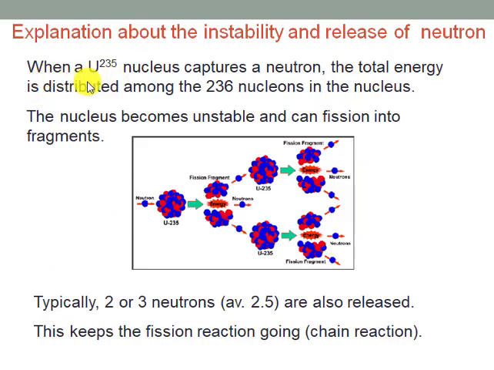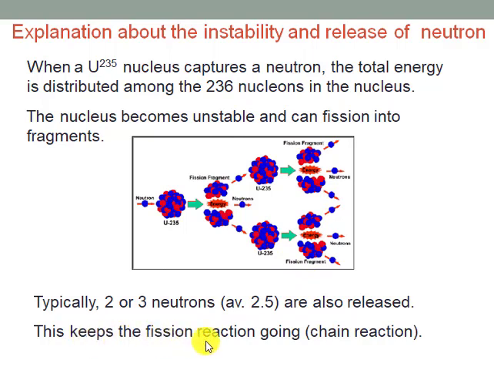When a uranium 235 nucleus captures a neutron, the total energy is distributed among 236 nucleons in the nucleus. The nucleus becomes unstable and can fission into fission fragments with the release of 2 or 3 neutrons. On average we can say 2.5 neutrons are produced per fission reaction.